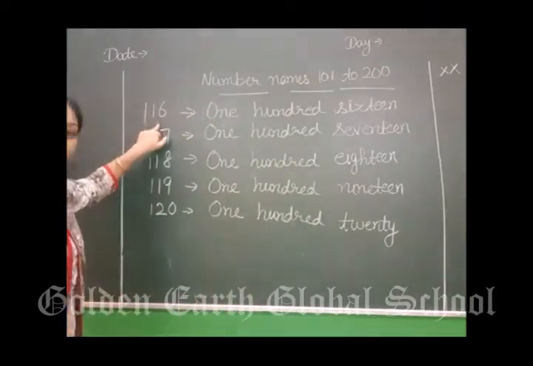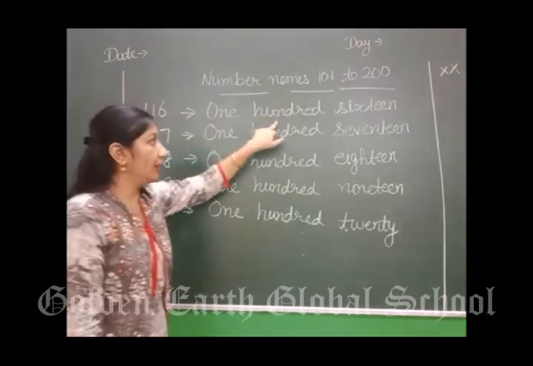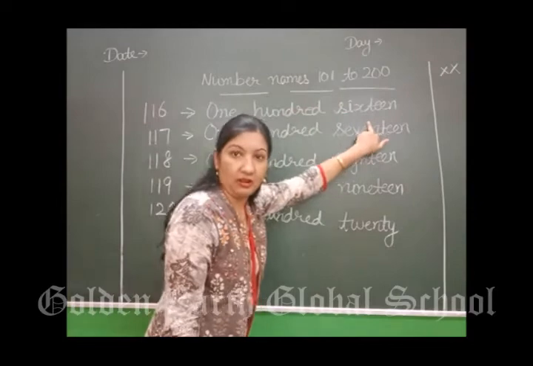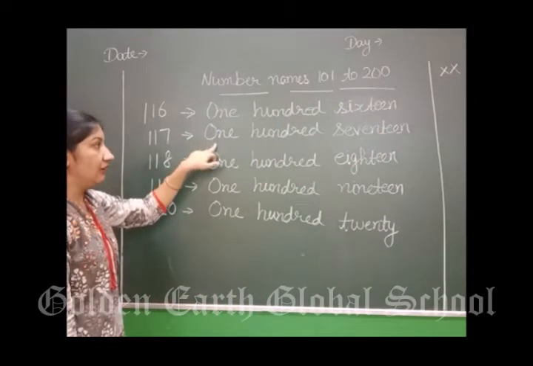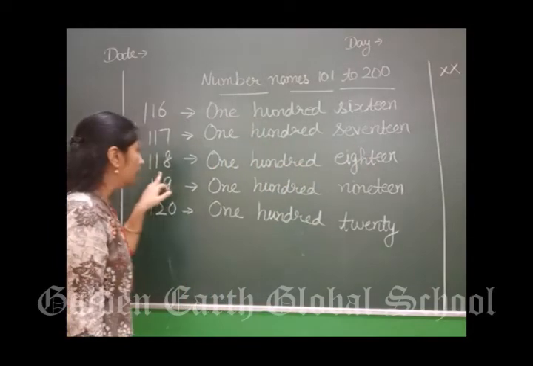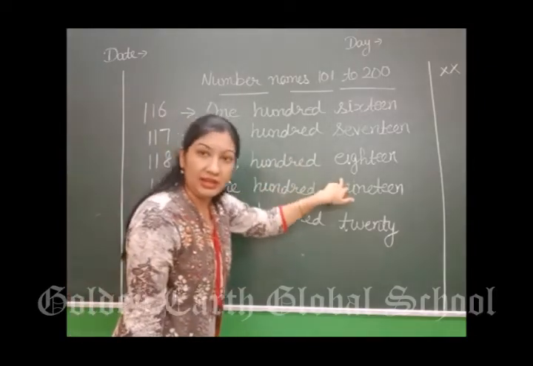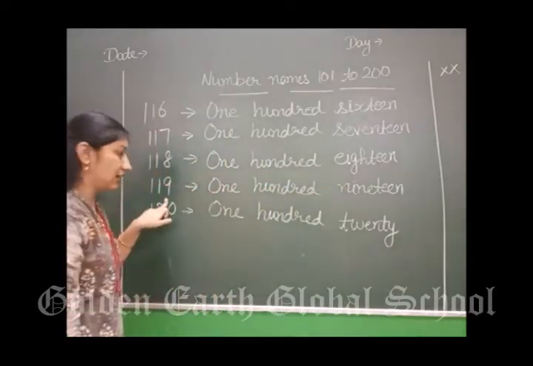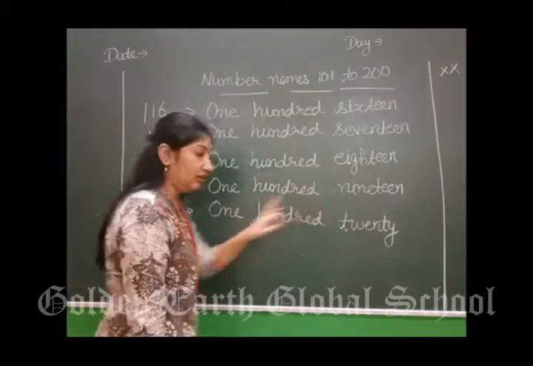See here, 116. How will you write it? Next is 117. How will you write? Next is 118. 119.